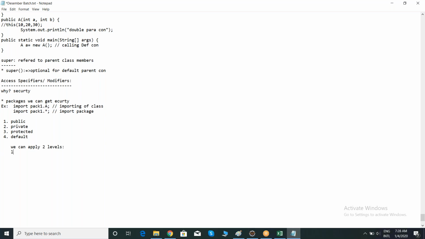Level 1 is the class level, and level 2 is the member level. What is a member, team? Member level means we can apply it to either methods or variables. Within a class, methods and variables are collectively called members.